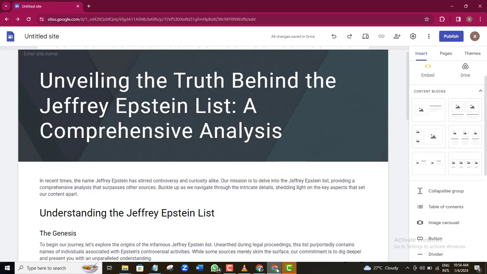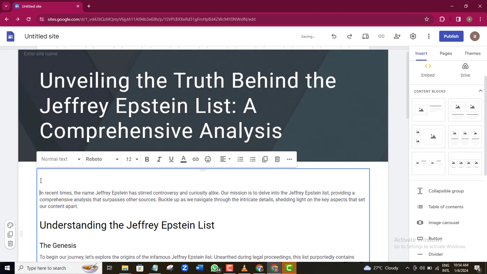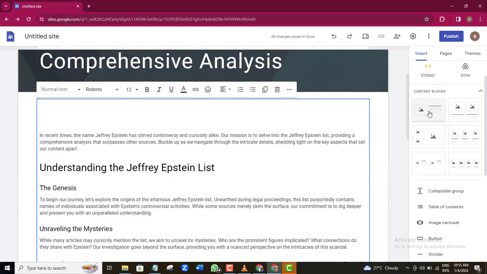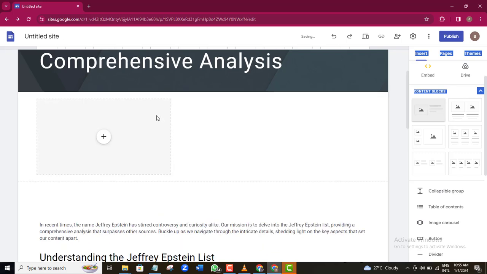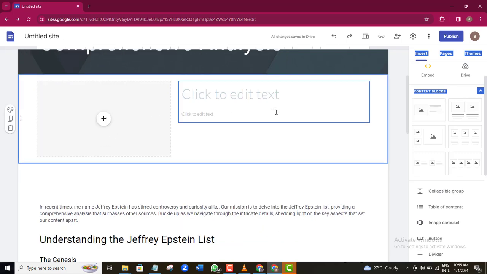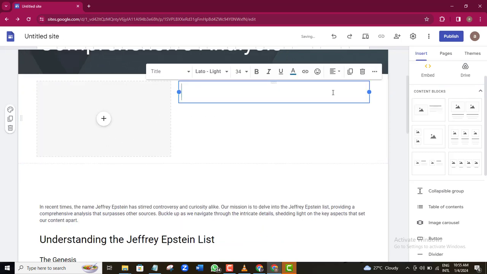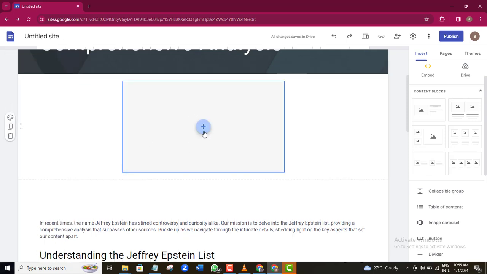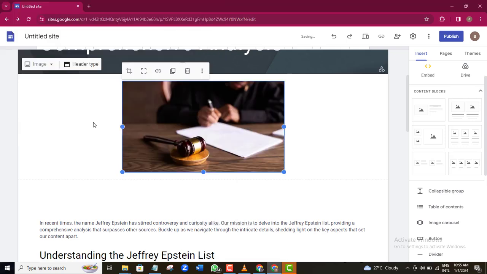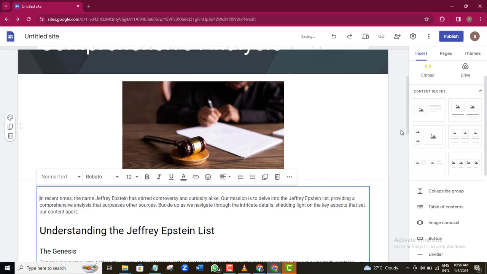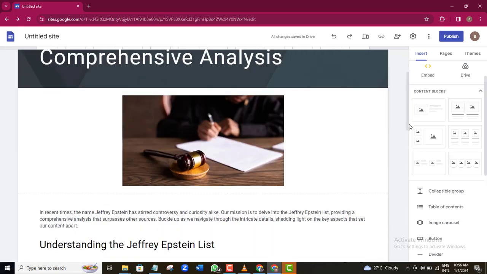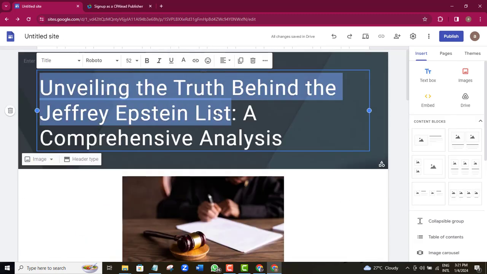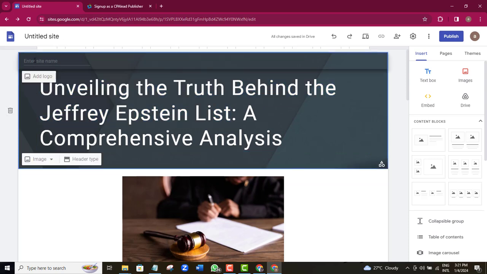Then I will come back to my page. I will create a little space for my image here. I'll come to this sidebar, and since it's just one picture I want to add here, I will choose this and just drag and drop here. I don't want any text around my image, so I'll delete all of this. Then I will click the plus sign and choose my image from my computer. It's that simple. So the next thing I want to do is to give this page a title. So I will come here and I just paste in Jeffrey Epstein list here.